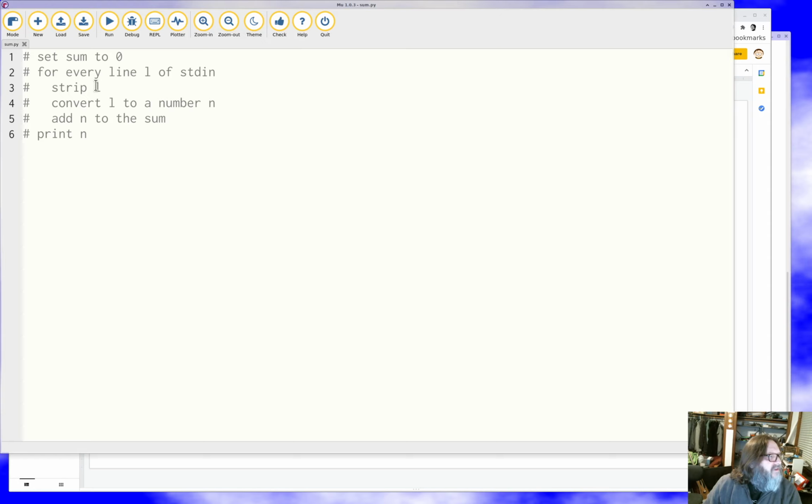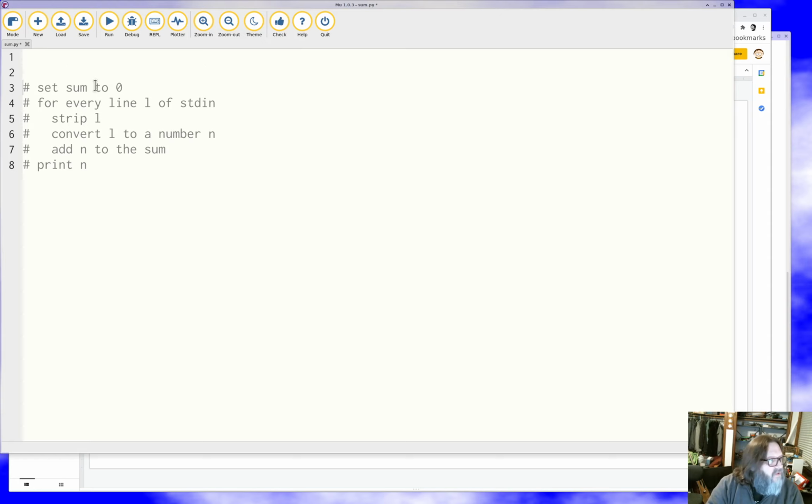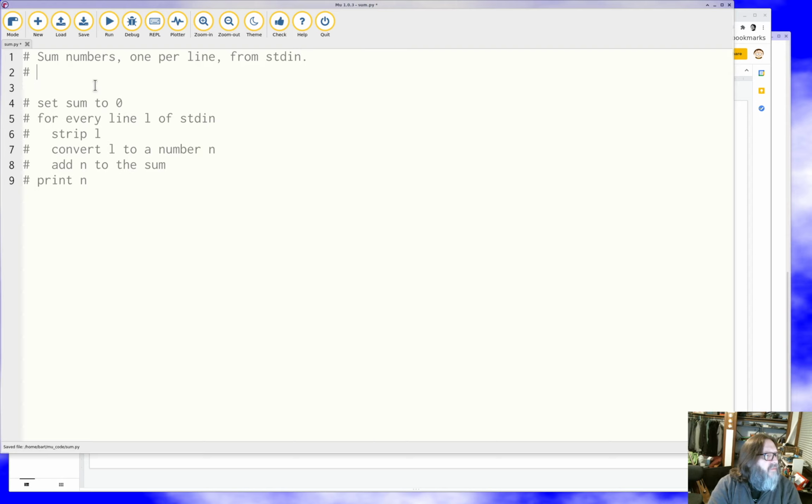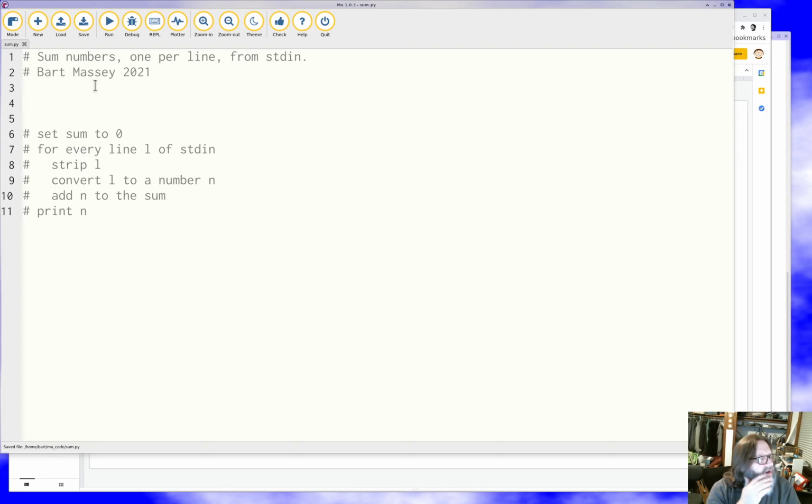That's fantastic. Let's start with the obvious thing. Some numbers, 1 per line from standard in. Bart Massey 2021.